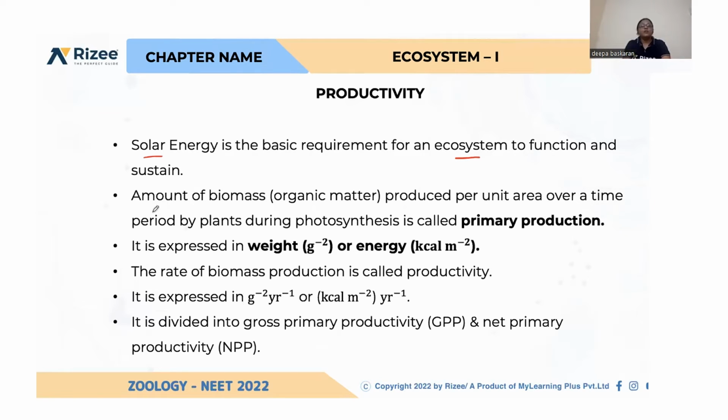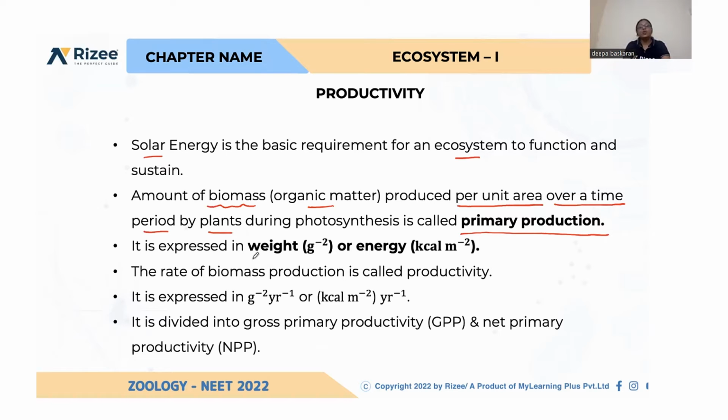And what is the definition again? Amount of biomass. What do you mean by biomass? Again, organic matter. How much organic matter is produced in a particular area, in a particular time, by plants using photosynthetic reactions is called primary production. So what is primary production? By using solar energy, how much organic matter is produced per unit area over a time by plants.